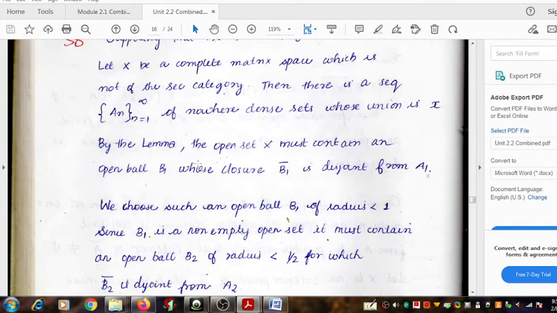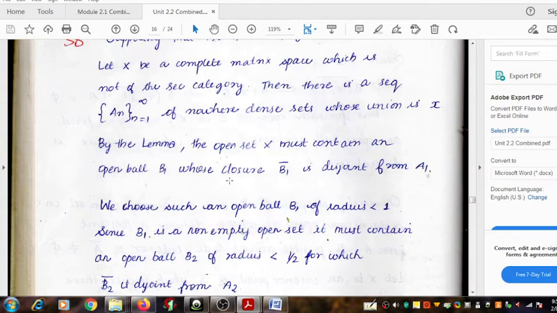For better understanding, you can write more steps. When doing your rough work, you can write A1 intersection closure of B1 equal to the null set.